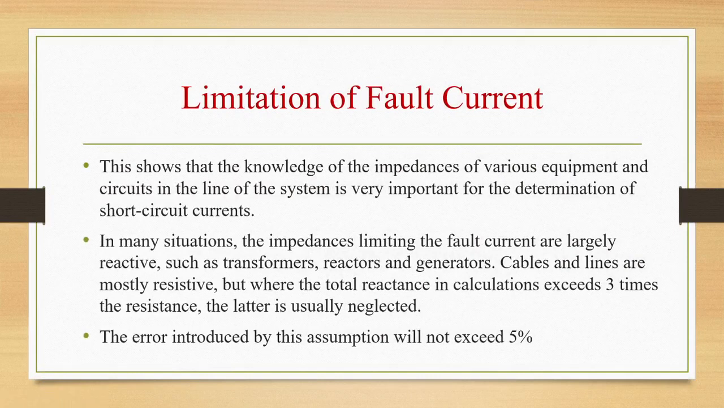This shows that knowledge of the impedance of various equipment and circuits in the line of the system is very important for the determination of short circuit currents. In many situations, the impedances limiting the fault current are largely reactive, such as transformers, reactors, and generators. Cables and lines are mostly resistive, but where the total reactance in calculations exceeds 3 times the resistance, the latter is usually neglected. The error introduced by this assumption will not exceed 5%.